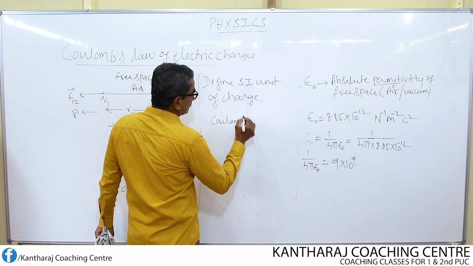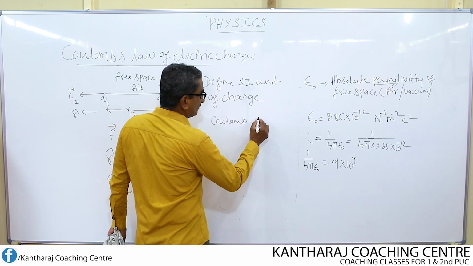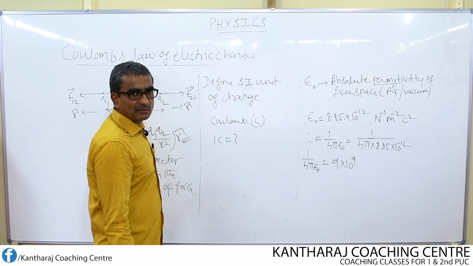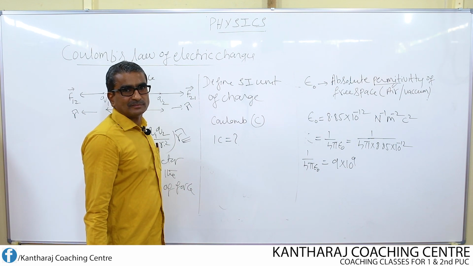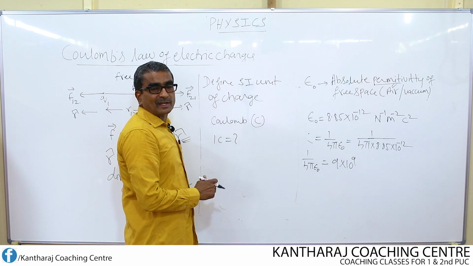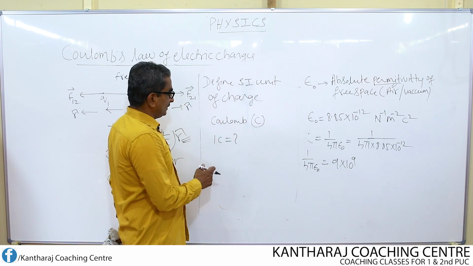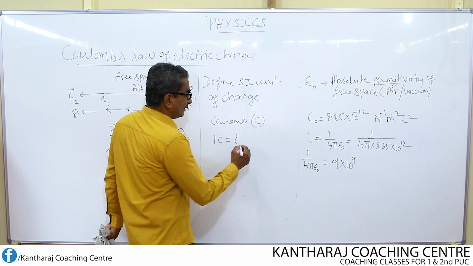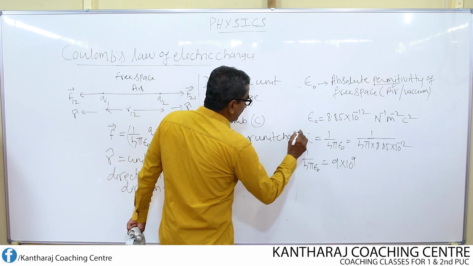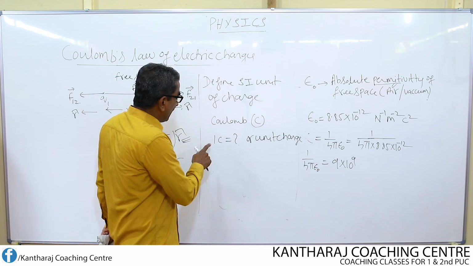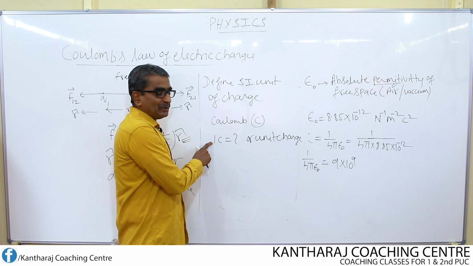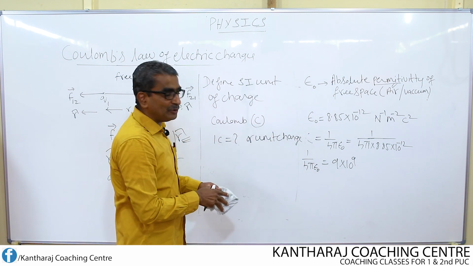Coulomb, represented by the symbol capital C. Now I have to define 1 Coulomb, equal to what? Or we can also define unit charge. What is meant by unit charge? Unit charge is a charge whose magnitude is equal to 1 Coulomb. A charge having a magnitude equal to 1 Coulomb is considered as unit charge.